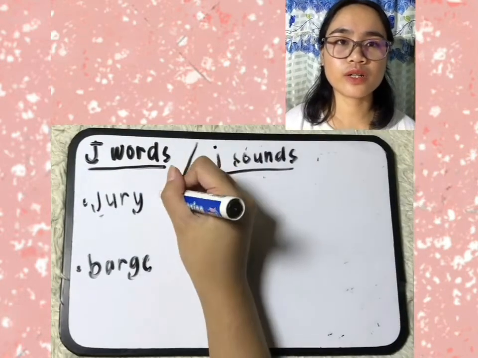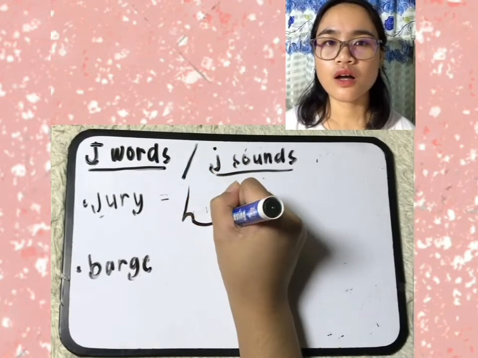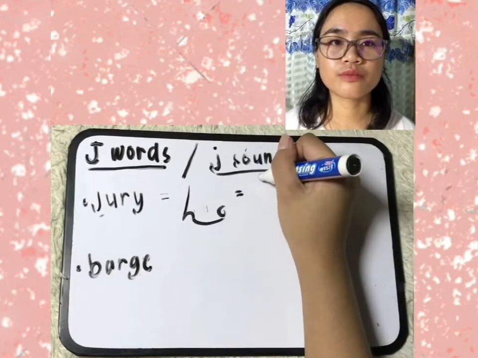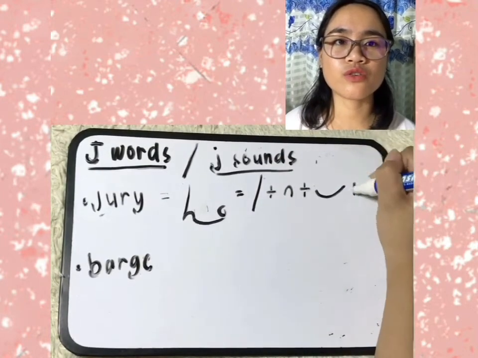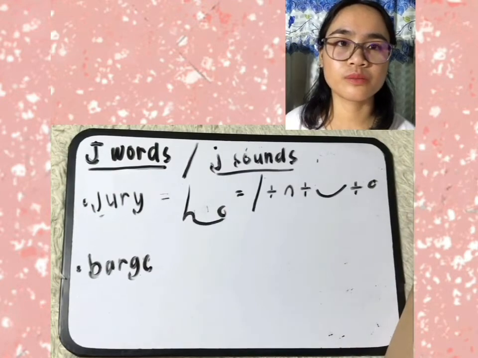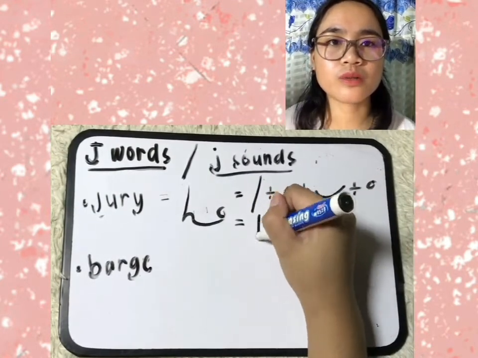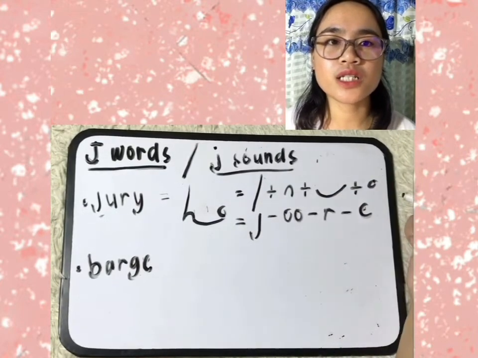So let's have the word jury. We're going to write it in shorthand, J-U-R-E symbol. If we dissect it, J plus U hook plus R, which is the short overcurve, plus E symbol. If we shorthand spell it, J hyphen U hyphen R hyphen E, jury.